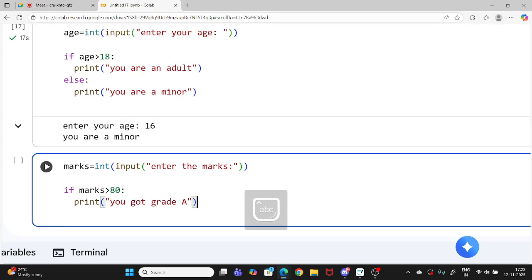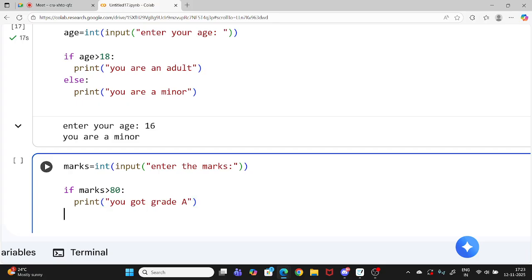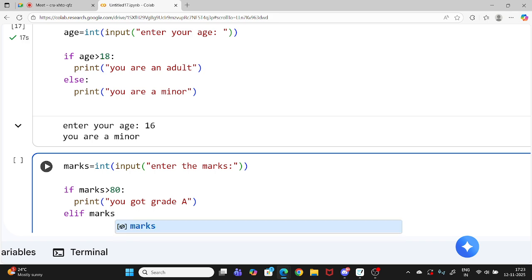Now here I have two or three conditions, because there are many grades, right? A, B, C. So I need to write many conditions. But in the above, I had only one condition. Here you can write many conditions, because I want to check if the marks are greater than 60 or anything. So what will I do? I will use elif. Elif means second condition type.